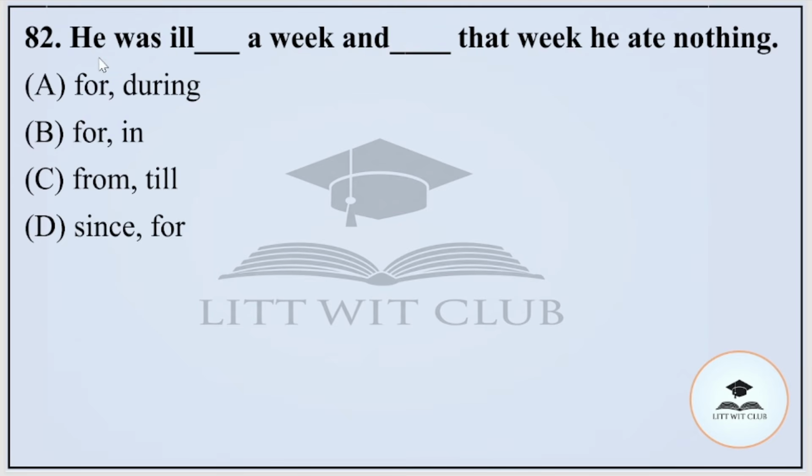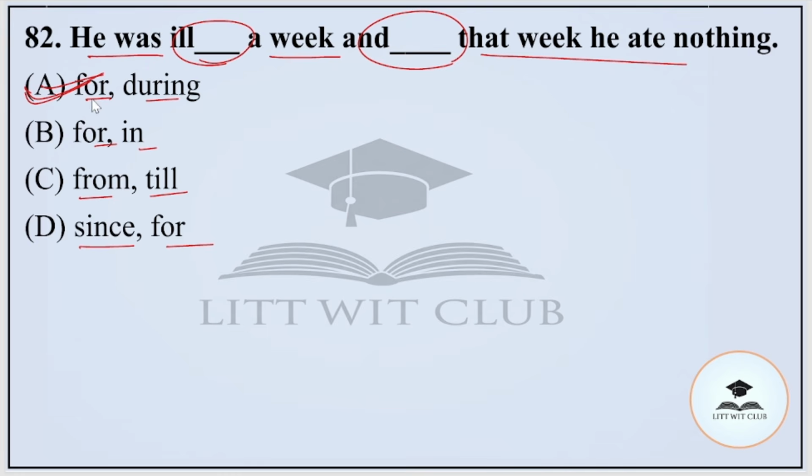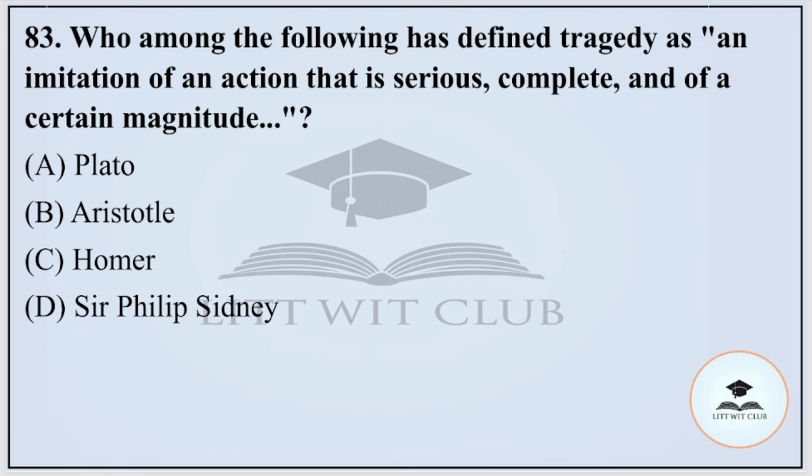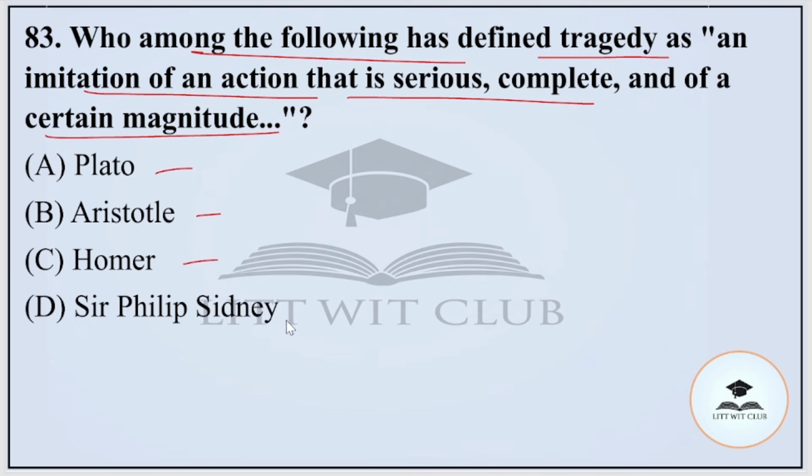Question number 82. He was ill dash a week and dash that week he ate nothing. Options are A. for or during, B. for in, C. from or till, or D. since and for. And the correct option is A, for and during. He was ill for a week and during that week he ate nothing. Question number 83. Who among the following has defined tragedy as an imitation of an action that is serious, complete, and of a certain magnitude? Options are Plato, Aristotle, Homer, or Sir Philip Sidney. And the correct option is Aristotle, option number B.